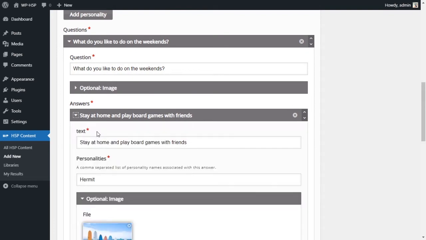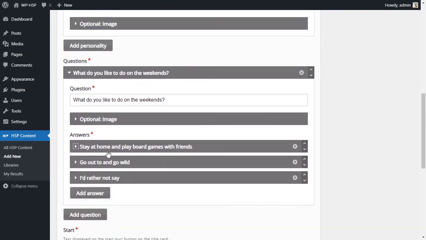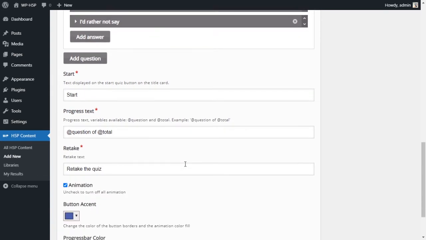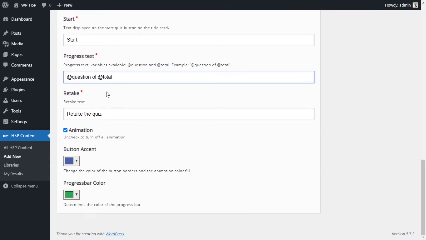So right now only the first question has an image. Okay. And as you can see here, we can add as many questions as we want. Under is just replacing the text. So instead of start, you can have it say something else. Same with the progress test, number of questions of total. So this will say maybe 1 out of 1 because we only have 1 question.